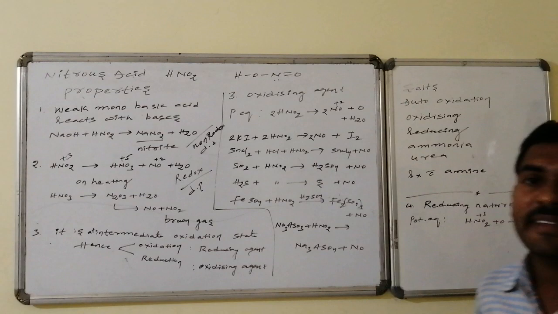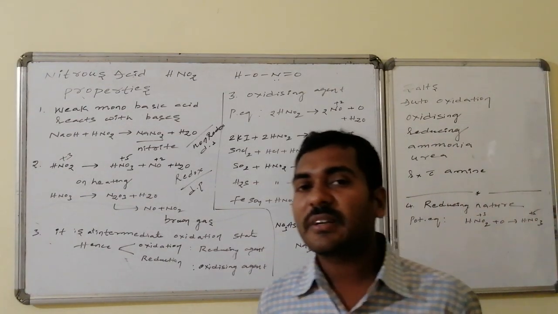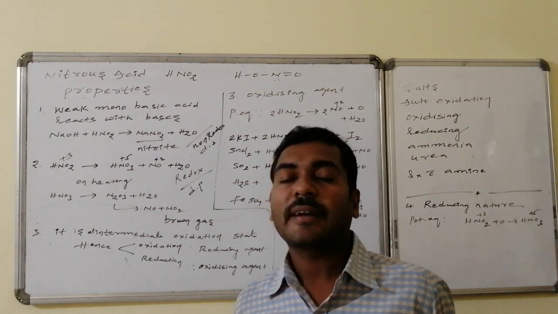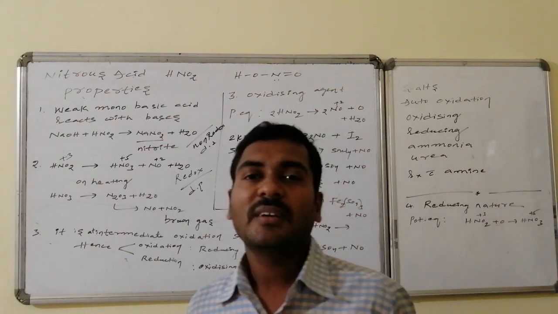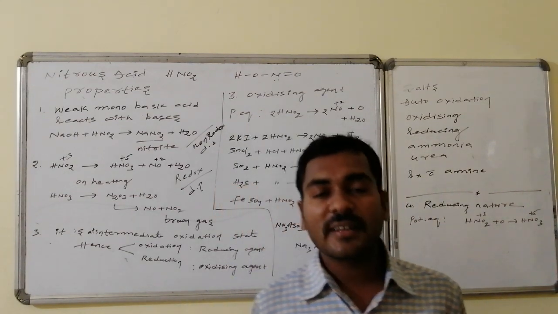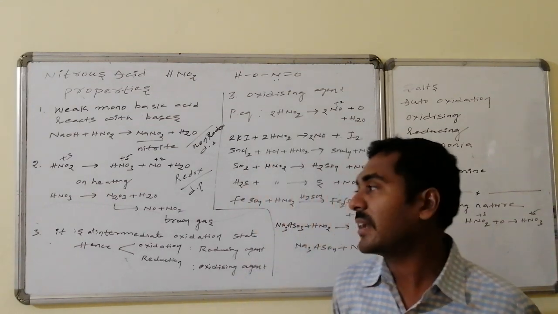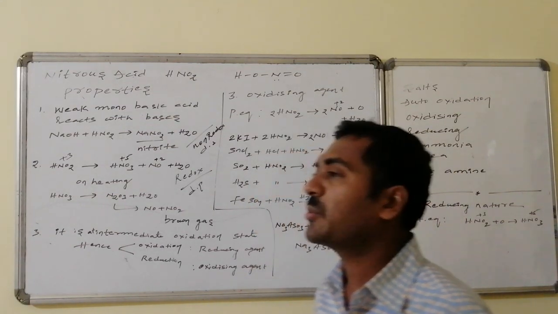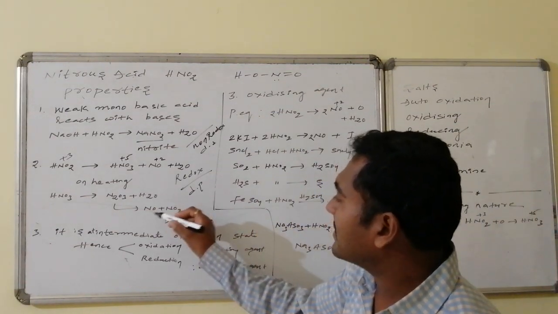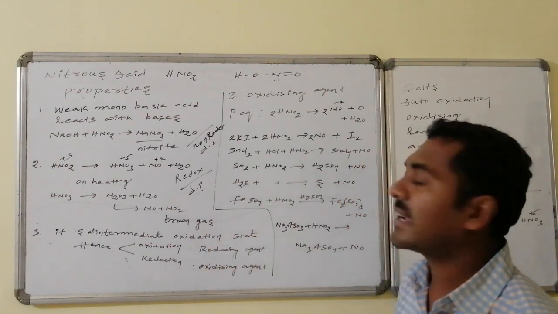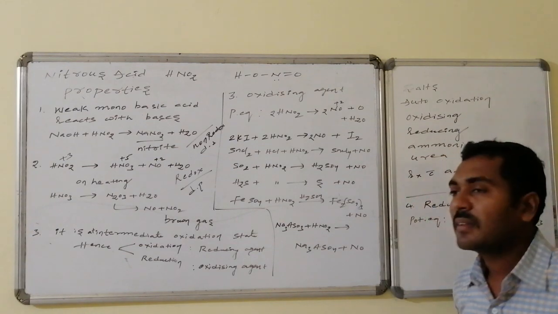Next one, on heating. Suppose a solution of HNO2 is there. This solution of HNO2 on heating gets converted to dinitrogen trioxide followed by what? Water molecule. This dinitrogen trioxide under heating conditions can also decompose as an equimolar mixture of nitric oxide followed by nitrogen dioxide. This nitrogen dioxide is brown in color, that is, a brown colored gas forms.